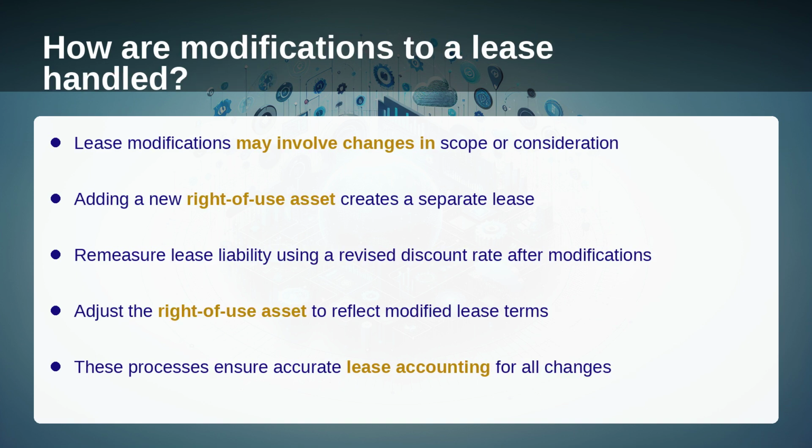How are modifications to a lease handled? Lease modifications can include changes in the scope or consideration for a lease. If a modification grants an additional right-of-use asset not originally included, it is treated as a separate lease. Otherwise, the lessee must remeasure the lease liability using a revised discount rate, adjusting the right-of-use asset accordingly. These adjustments ensure the lease accounting reflects the modified terms.